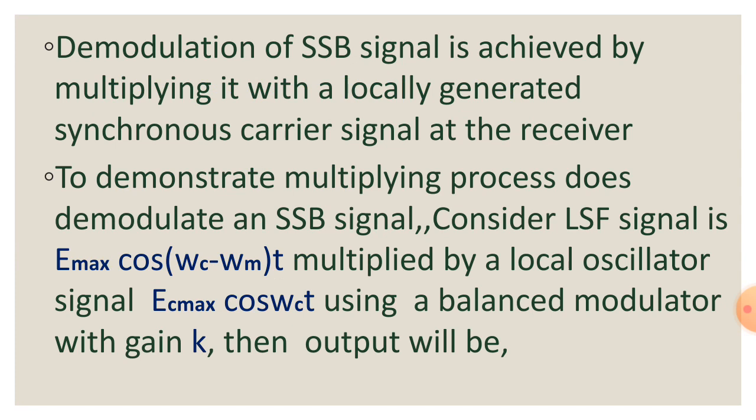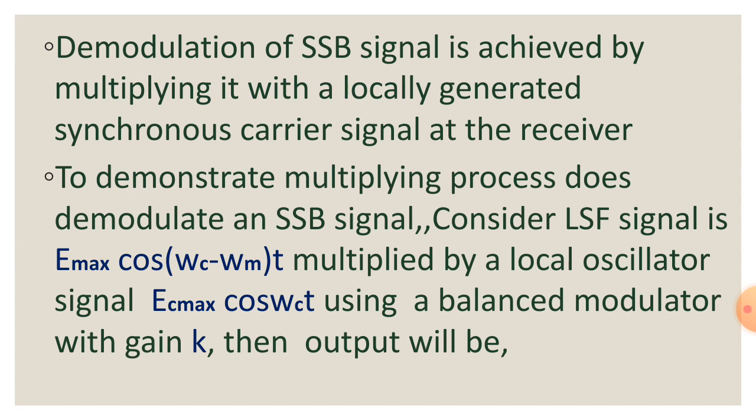So we will get the demodulated SSB signal when we multiply by a carrier signal at the receiver side, but there will be some distortion in the demodulated output. So in order to prevent the distortion, we use a carrier which should be closely synchronized in frequency and phase with the original signal.